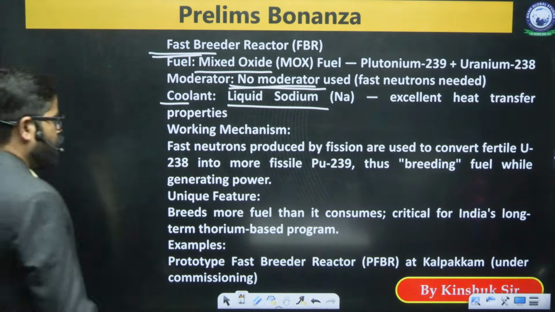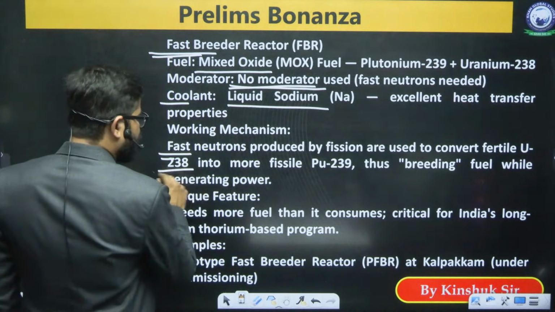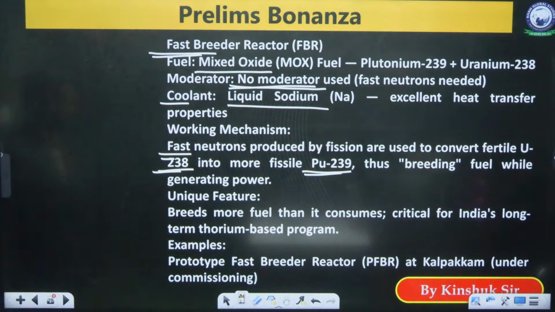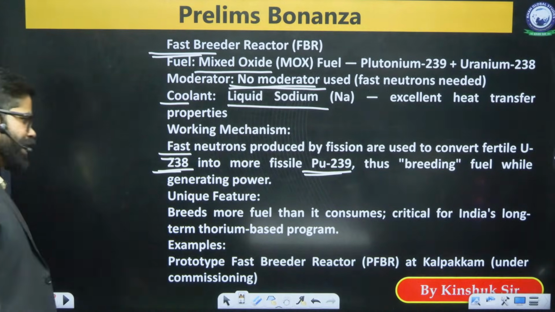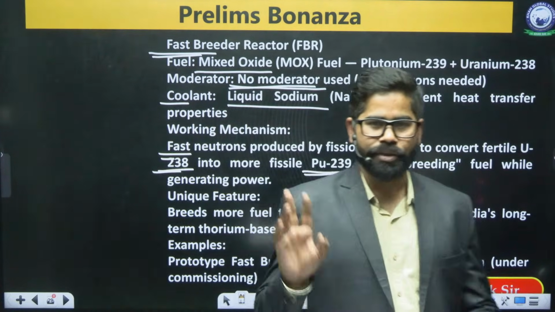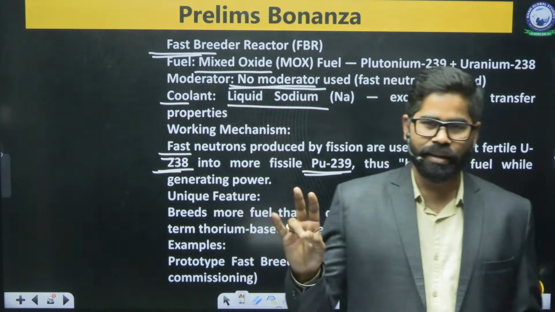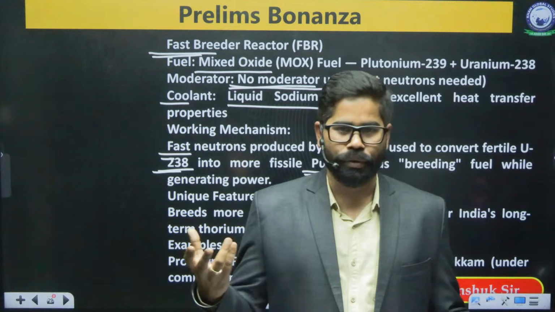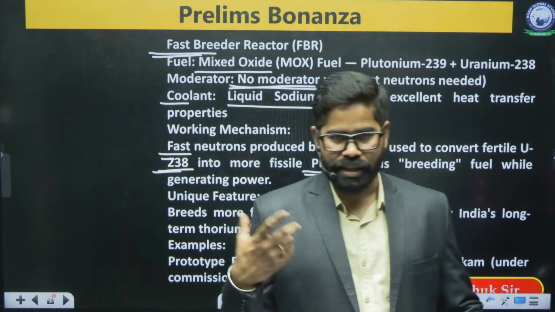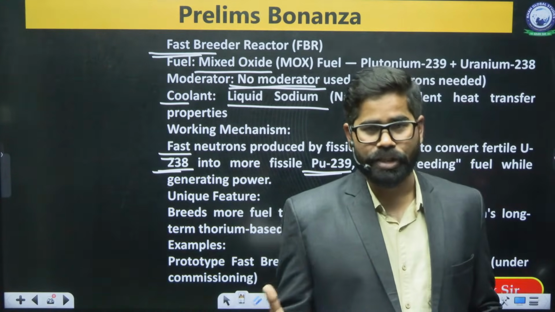Okay. So the fast neutrons are converting the uranium-238 into plutonium-239. So that's why there is more fuel while generating power. The fast breeder reactor has three parts to its name. Fast, because it has no moderator. Breeder, because it is generating a fuel, that is plutonium-239. And reactor, because it is a nuclear reactor which carries on the nuclear fission reaction.